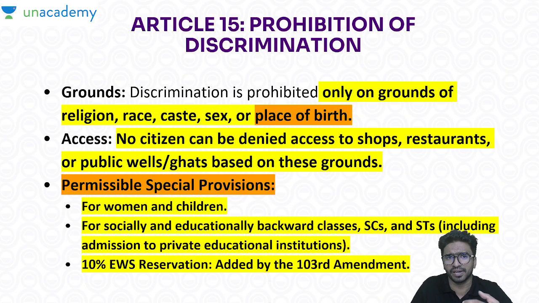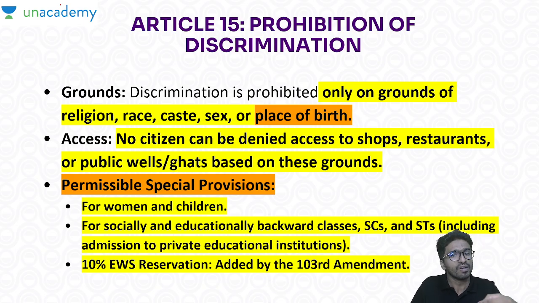Now Article 15. Here also be very careful. Wherever I have highlighted in red color, there is an area where a trap can be set. So discrimination is not possible. But listen here: on what grounds is discrimination not permitted? Religion, race, caste, sex, or place of birth. There is no residence in it.